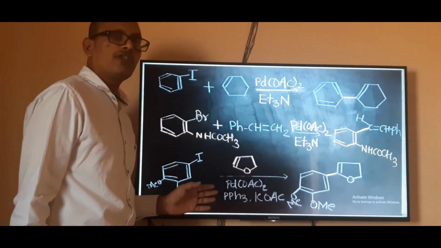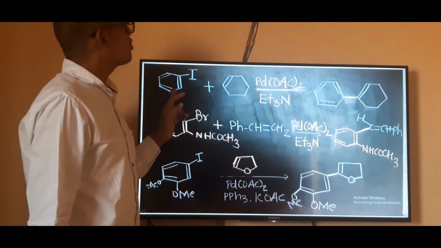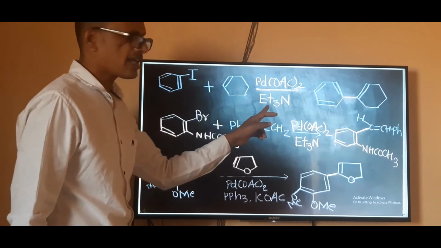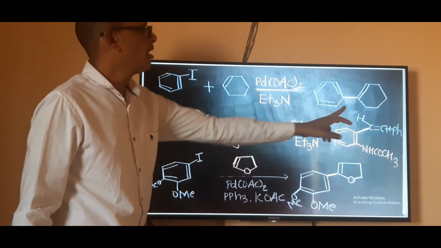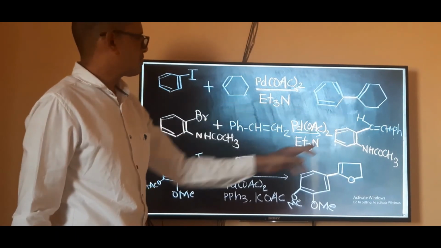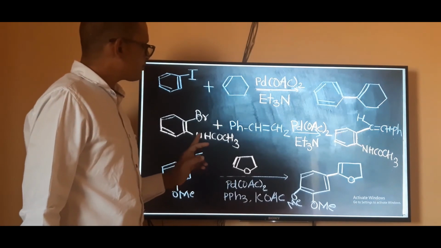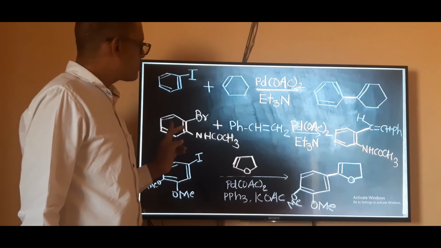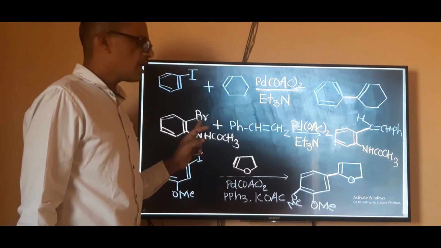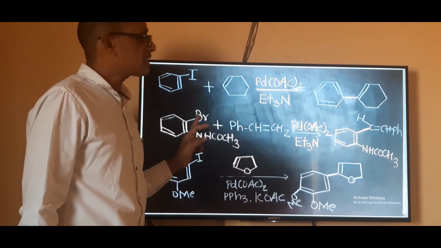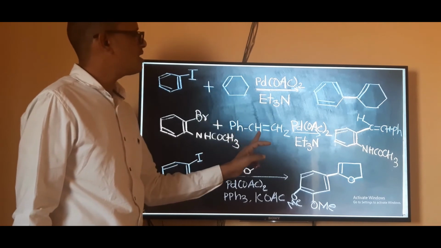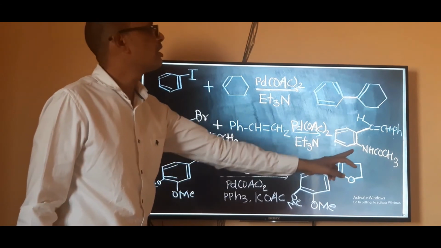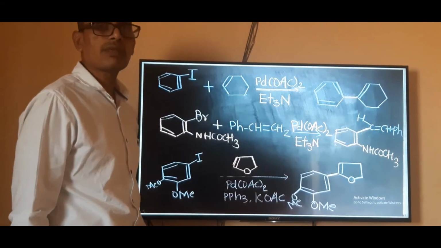Three reactions related to the Heck reaction. In the first, iodobenzene reacts with a cyclic double-bonded compound with palladium acetate and triethylamine as base, with formation of a new carbon-carbon bond. In the second example, an acetyl group is on the benzene ring and bromine is also present. Only the bromine participates in the reaction with the CH2=CH double bond, with palladium acetate and triethylamine, with formation of this new carbon-carbon bond.